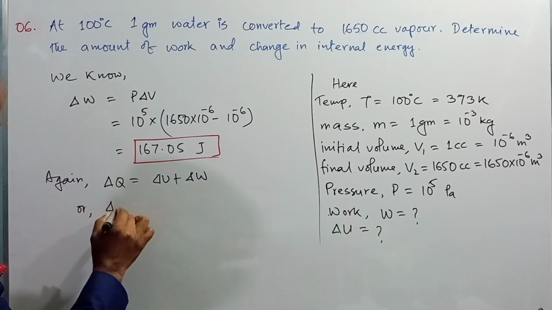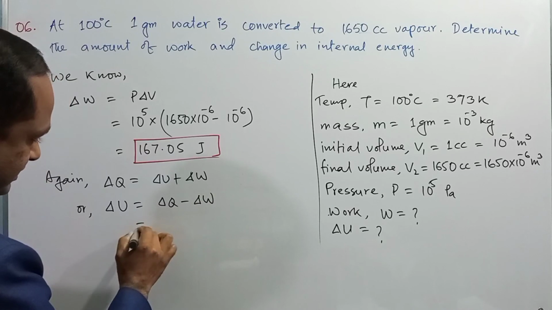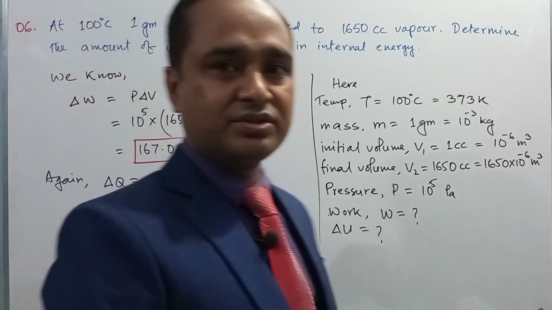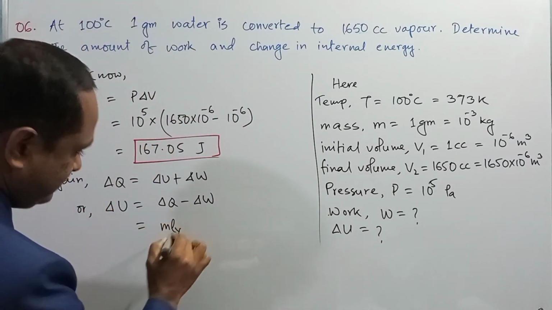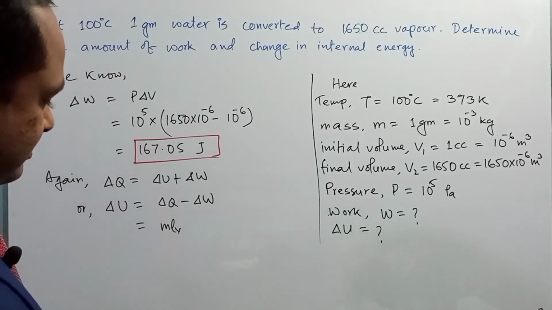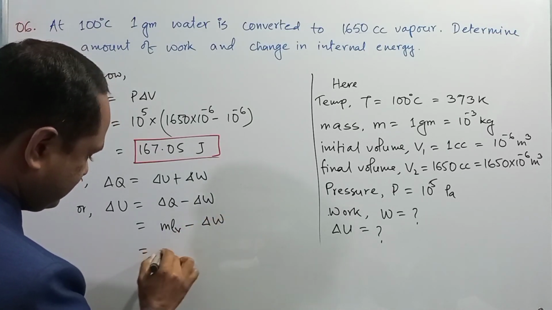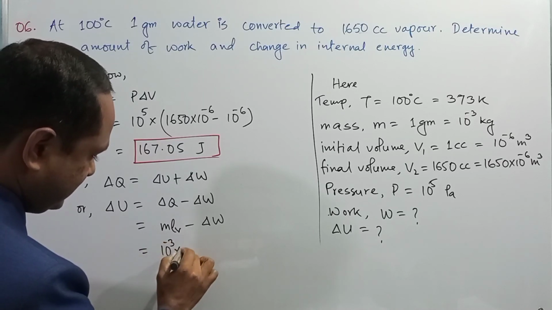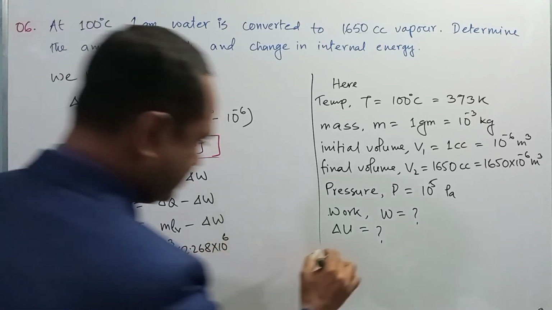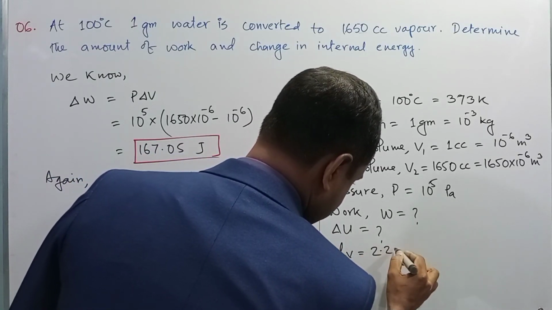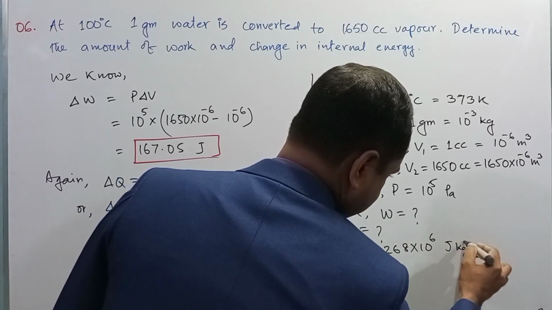Or del U is equal to del Q minus del W. Here del Q means the applied heat to convert the water into vapor, and in that case del Q is equal to mLV, the required heat to convert the water to vapor, where LV means latent heat of vaporization, minus del W. So m is 10 to the power minus 3 kg, LV you know is 2.268 into 10 to the power 6 joule per kg.